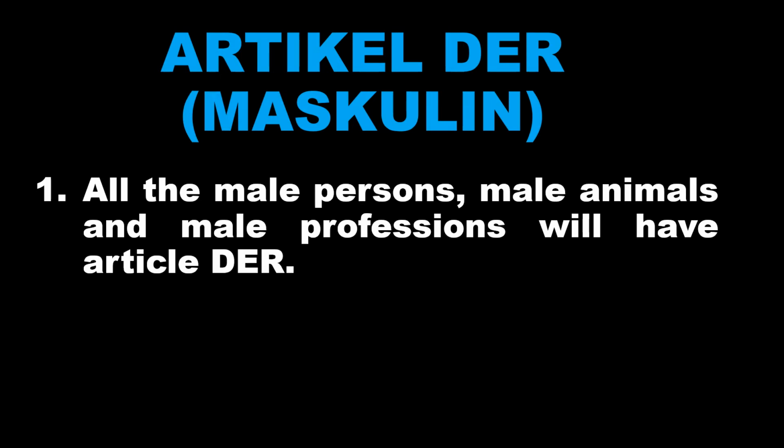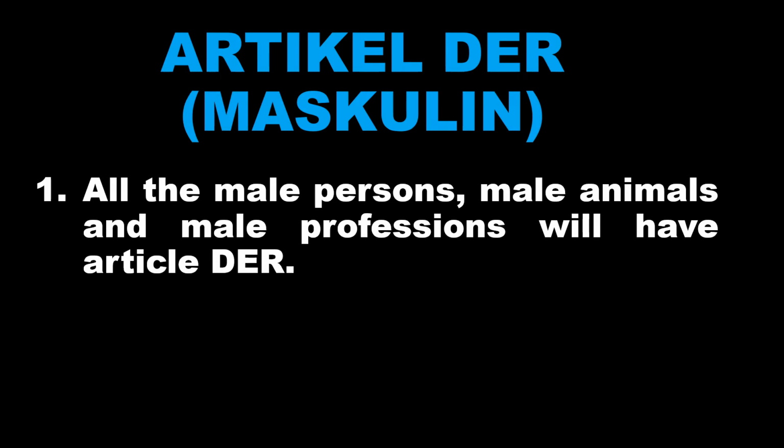For example, I have taken blue for masculine, so you can use a blue pen for noting down all the masculine nouns. For feminine, you can take red or any color of your choice. It's a really good way to learn these articles quite quickly.